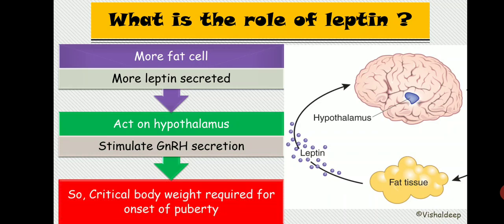Actually, GnRH pulsatile release is done by kisspeptin, but in order for kisspeptin to increase the pulsatile release of GnRH, the permissive role of leptin is needed.